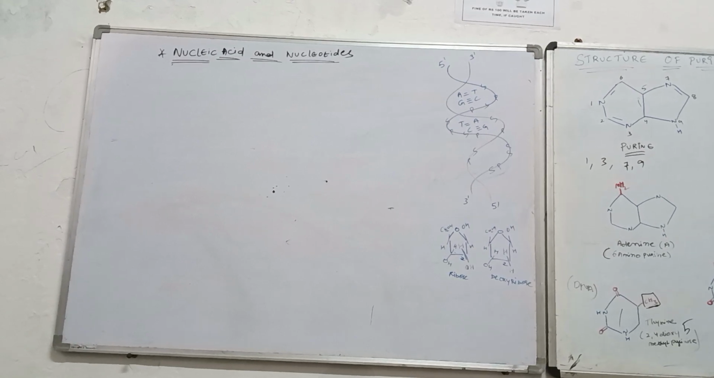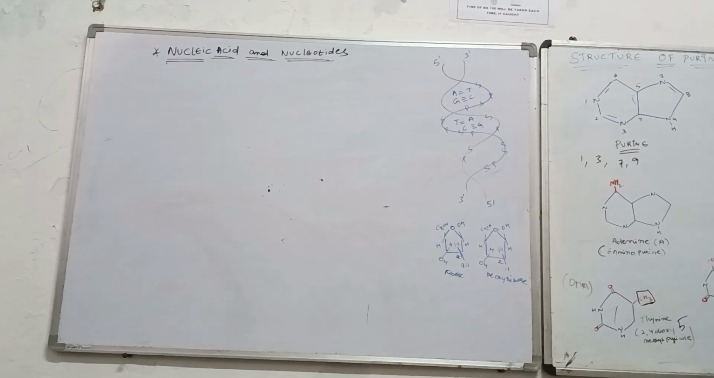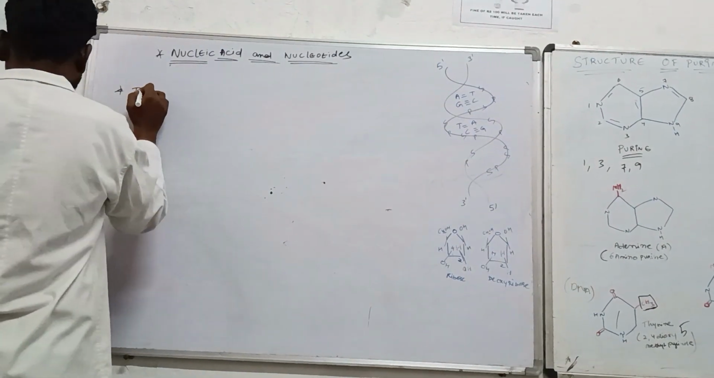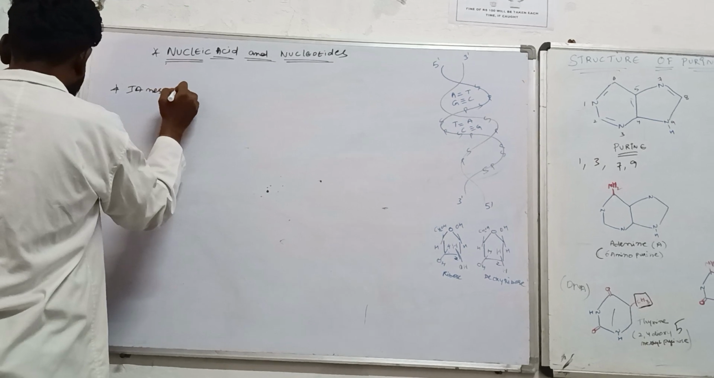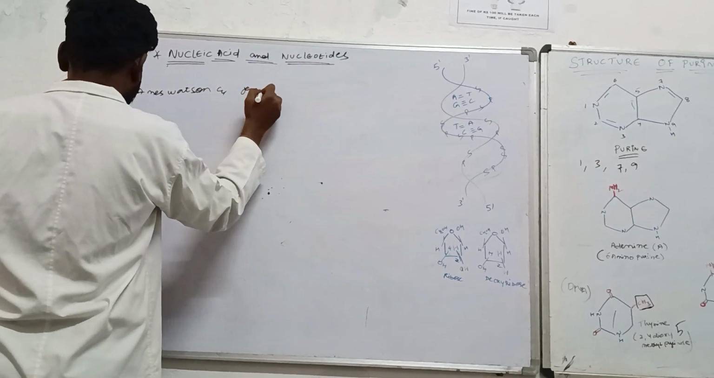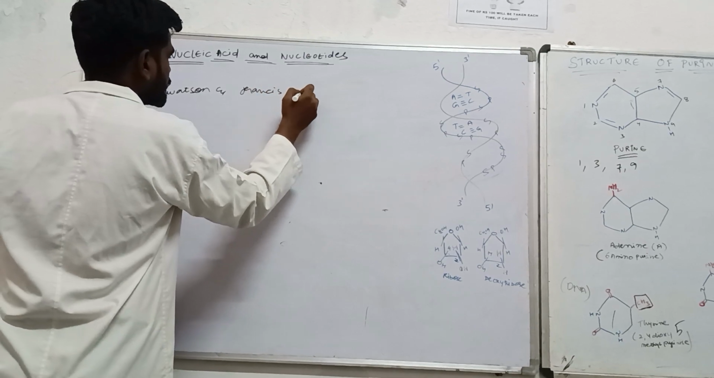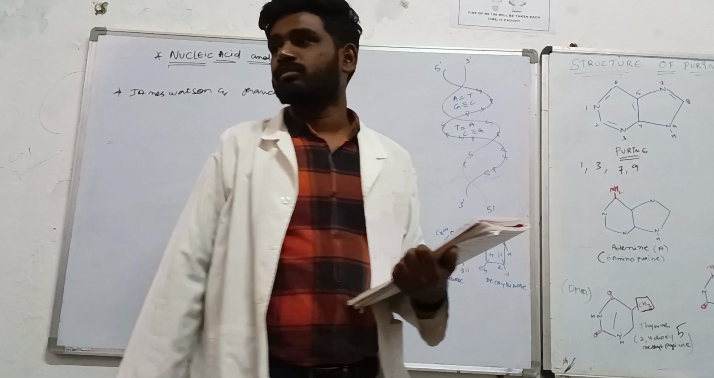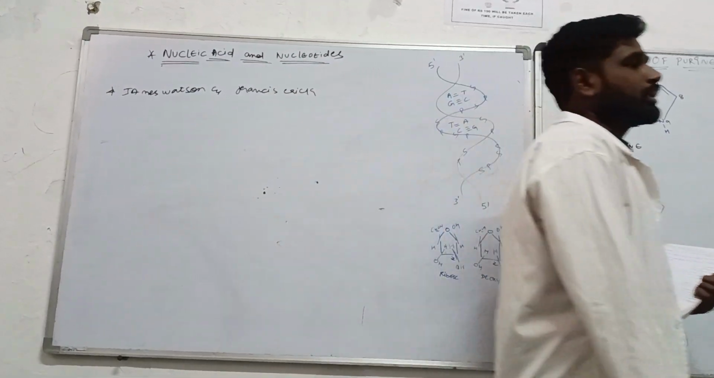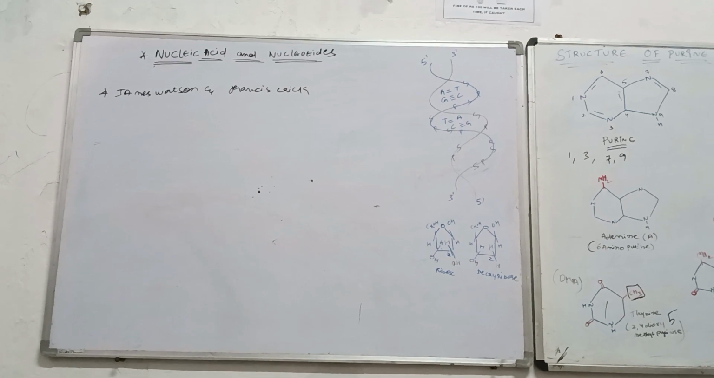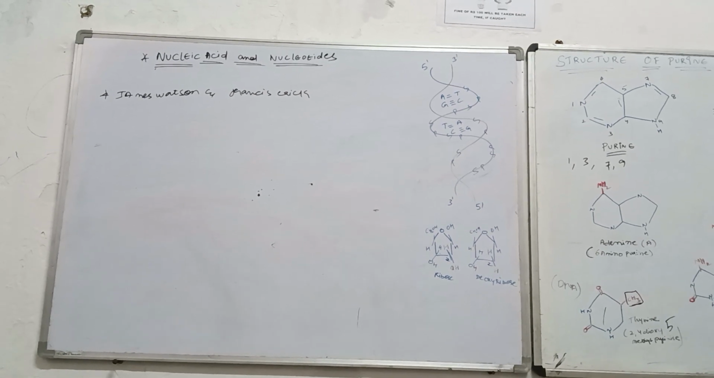DNA structure. Now this DNA structure was proposed by the famous scientists James Watson and Francis Crick. James Watson and Francis Crick. Okay.